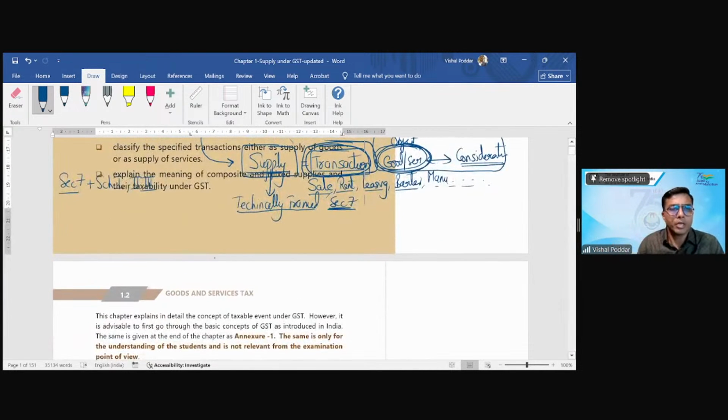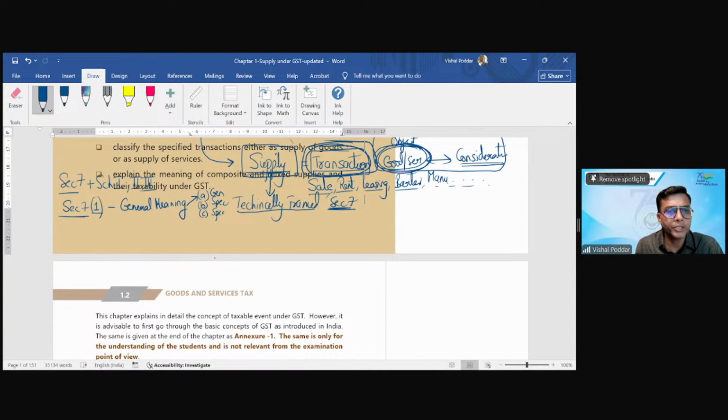So for this, when you go to Section 7, subsection 1 firstly gives you the general meaning of supply. Within this, there is clause A, which is the most general meaning, and then B and C are some special cases of supply.